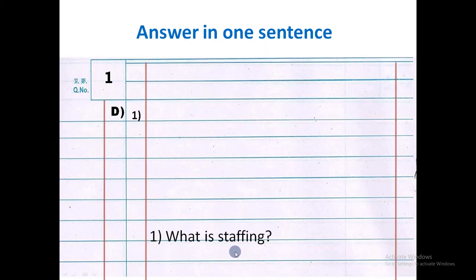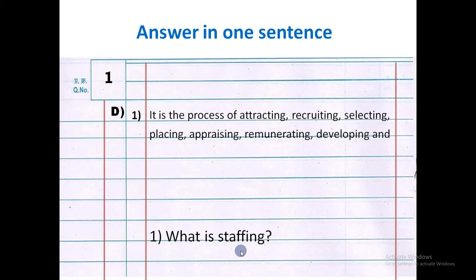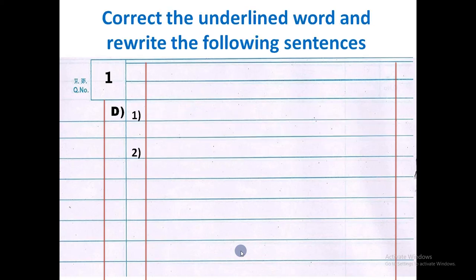For example, what is staffing? So we must write the meaning of staffing only in one sentence. Do not write a big answer. So the answer can be: it is the process of attracting, recruiting, selecting, placing, appraising, remunerating, developing and retaining the best workplace. It is only one sentence in which the whole process of staffing is explained. So this is the way we must write the answer in one sentence.